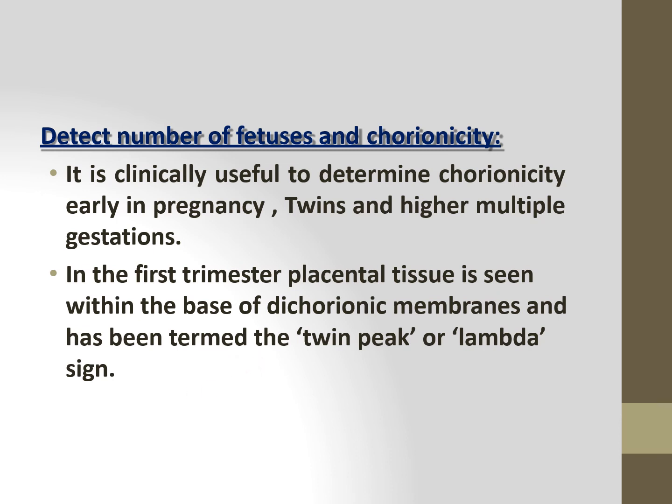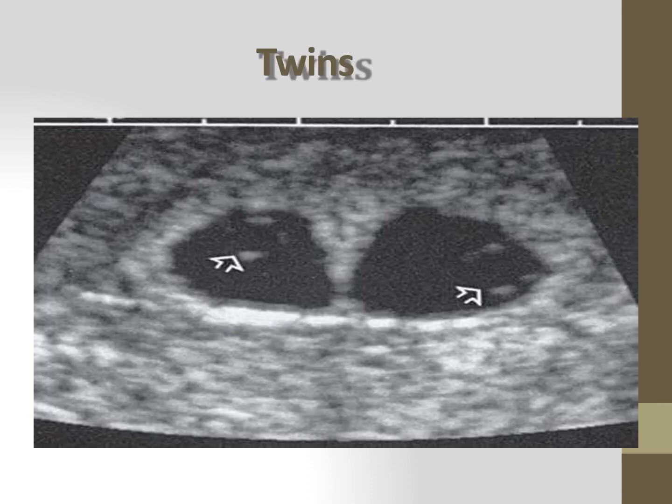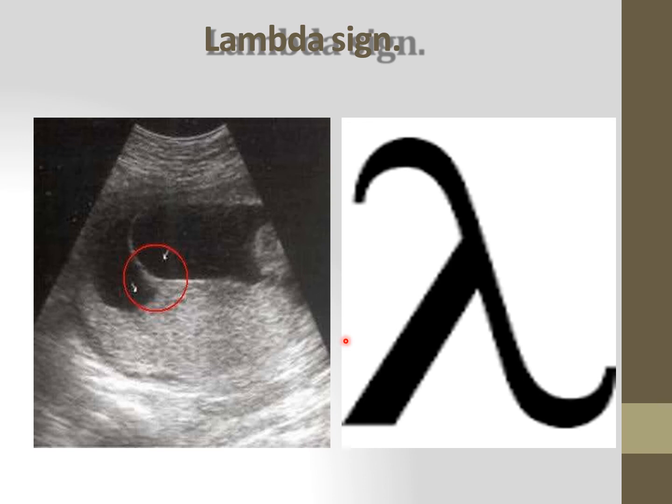That is, in the first trimester, when you are taking the ultrasonography, if the placental tissue is seen within the base of the dichorionic membrane, that is known as the twin peak or lambda sign. See, this shows the twin, and this is the lambda sign. See, here also you can see, and here also it is there.